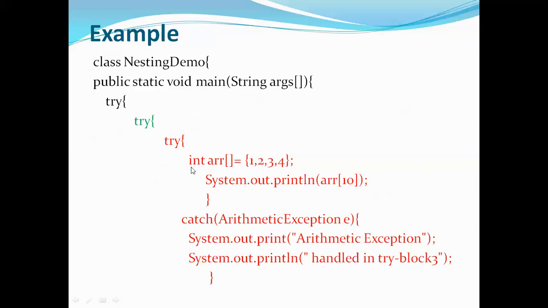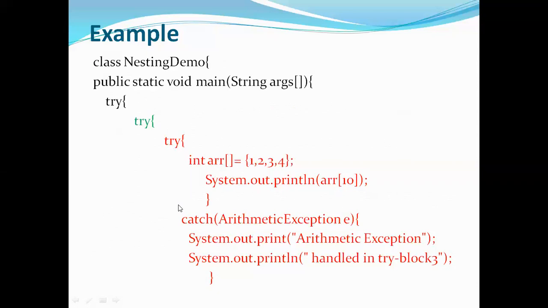Now in this try block, I have some code. Just observe the array, which has some elements like 1, 2, 3, 4. So its size is 4. So I've assigned some elements. Now I'm trying to print array of 10, which is not there actually. It's an error. It's an exception. So this should be handled.